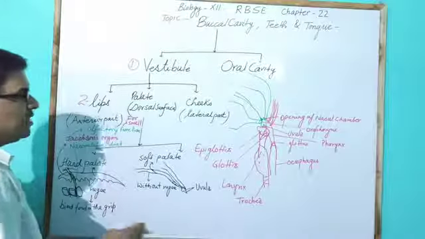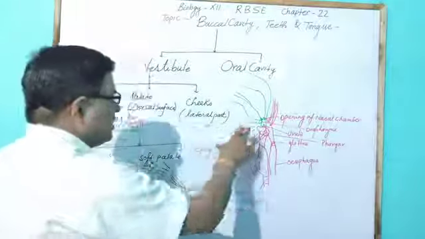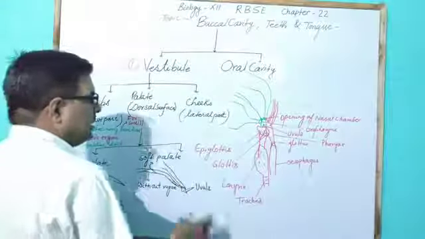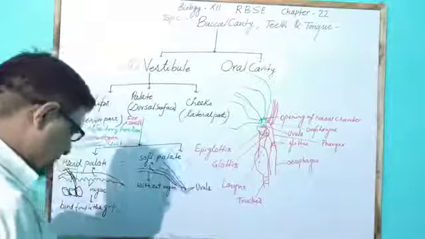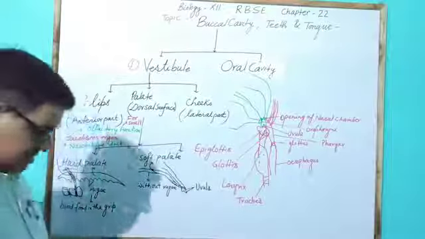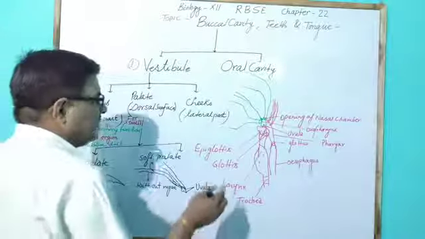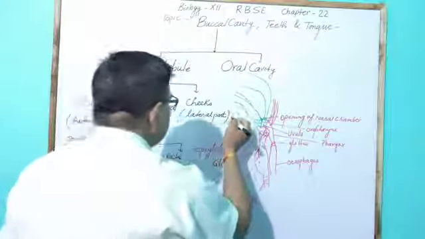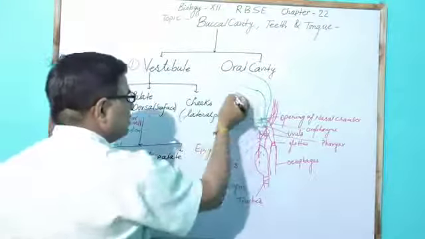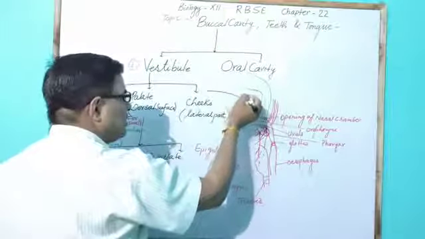Now the oral cavity, shown here as the posterior part, contains the teeth and tongue. This is the vestibule part, as already discussed.